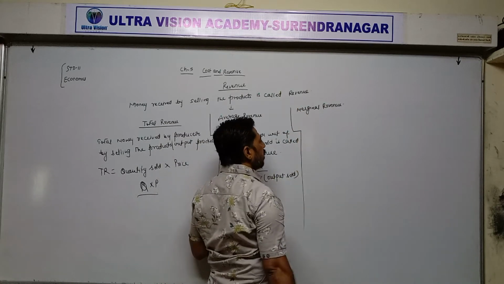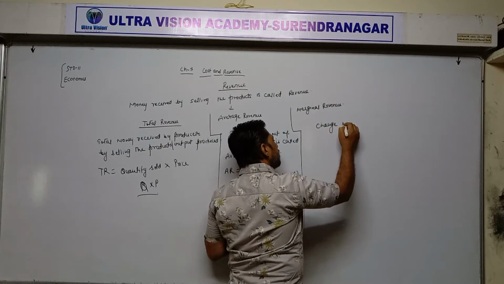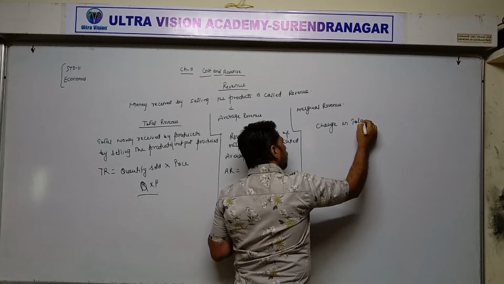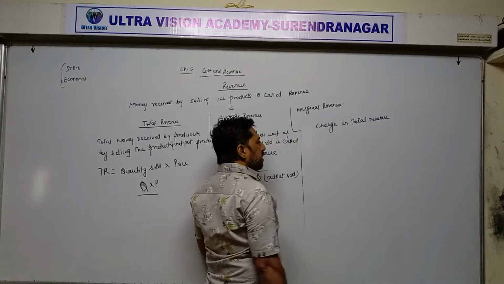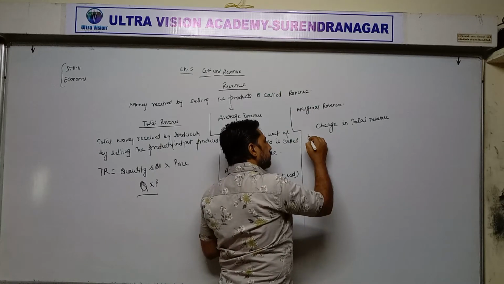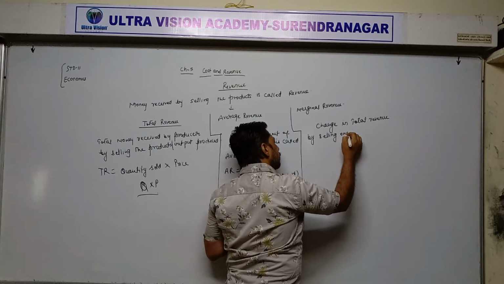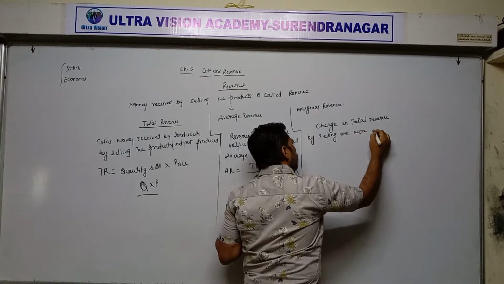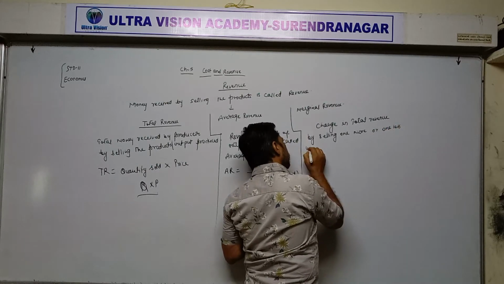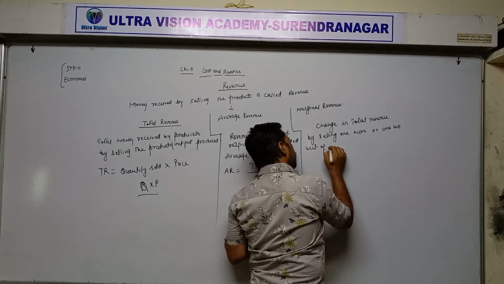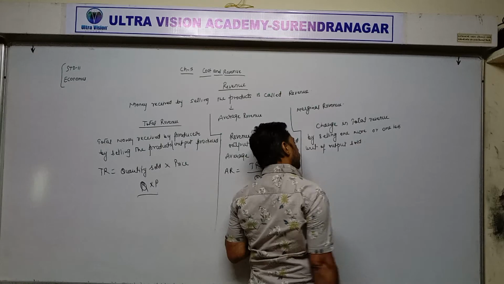Now third one is marginal revenue. Change in total revenue by selling one more or one less unit of output sold.